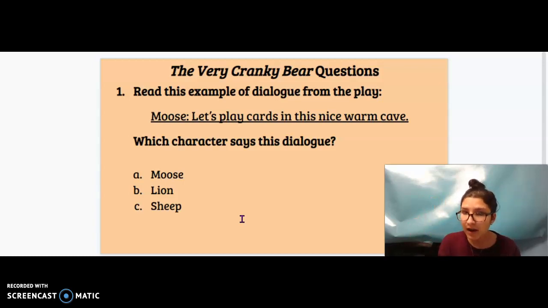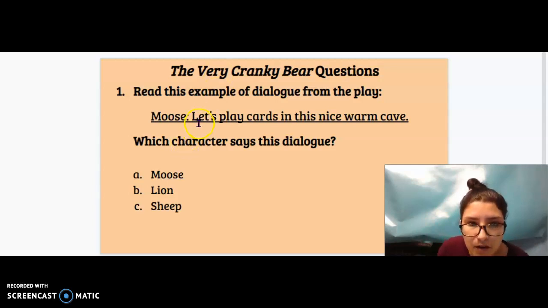Now let's talk about why A, moose, is the correct answer. So it says, read this example of dialogue from the play. When I was reading the play, I stopped, I think, twice, and I showed you an example of sheep saying something. And I said, who is saying this dialogue? Remember that? I have the example right here. Sheep: "I tried, but they wouldn't listen to me. Wait right here. I have an idea." Who said that? And we said sheep.